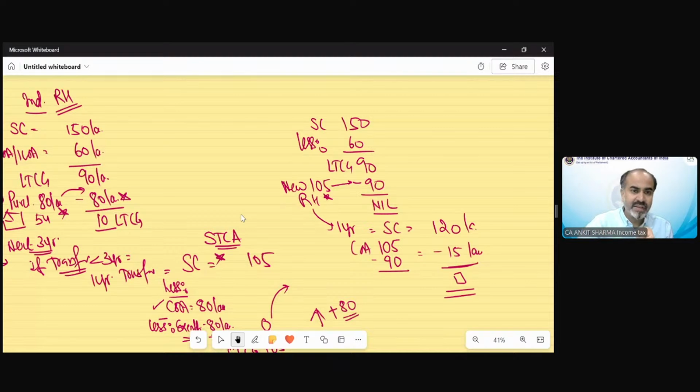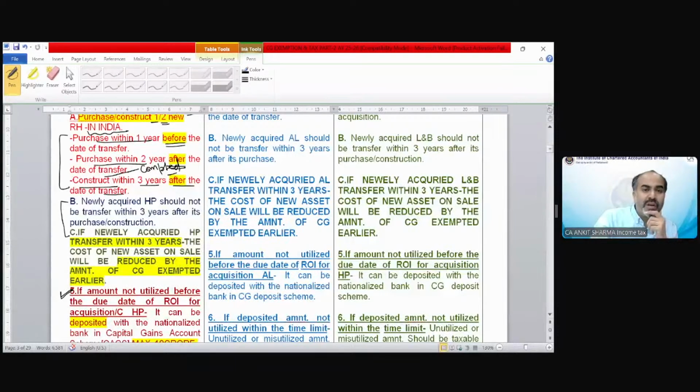It says the newly acquired house property should not be transferred within 3 years after its purchase or construction. And if you want to know what will happen if you do this, point number C is there. If the newly acquired house property is transferred within 3 years, the cost of the new asset, meaning the asset which was used for the purpose of exemption on sale, will be reduced by the amount of capital gain exempted earlier.